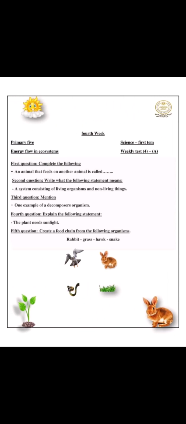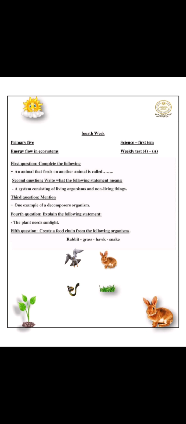Complete the following. An animal that feeds on another animal is called a predator. Second question. Write what the following statement means. A system that consists of living organisms and non-living things: ecosystem. Mention one example of a decomposer organism. We can say bacteria, fungi. Explain the following statement. The plant needs sunlight to carry out the photosynthesis process to make its own food.